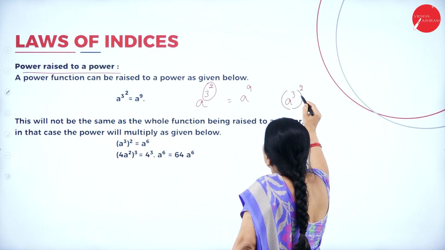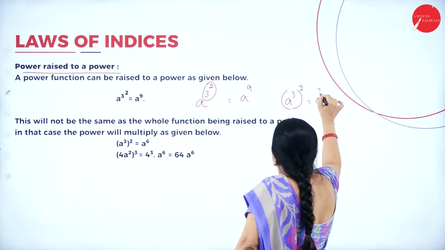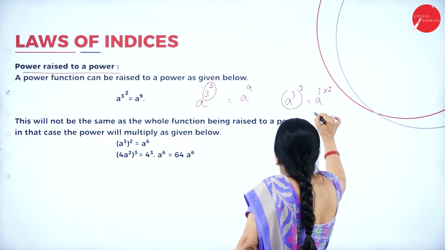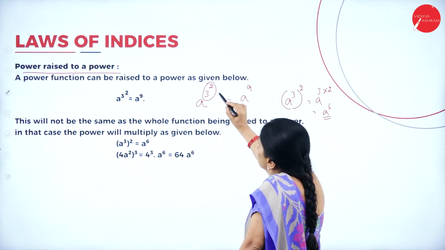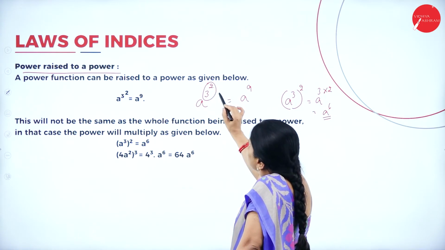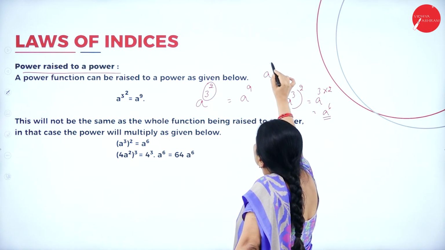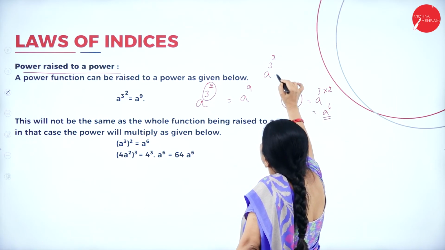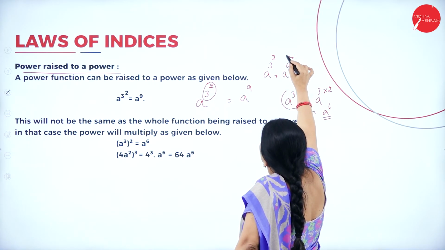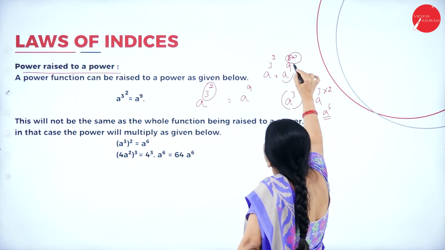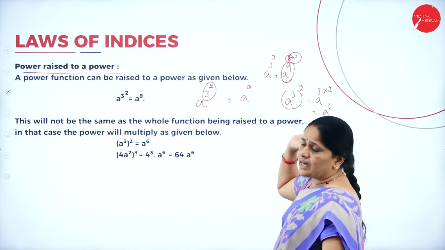If there is a bracket, then I can write a to the power of 3 into 2, that is a to the power of 6. But since there is no bracket here, they have simply written a to the power 3 squared. So, this means a to the power of 9, that is 3 into 3 I have to do, and as a result I am getting 9.